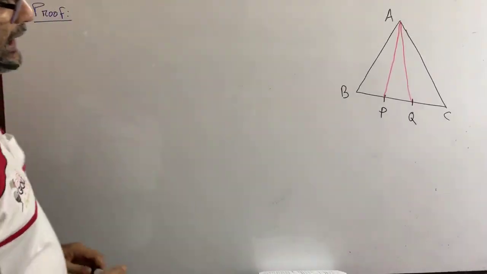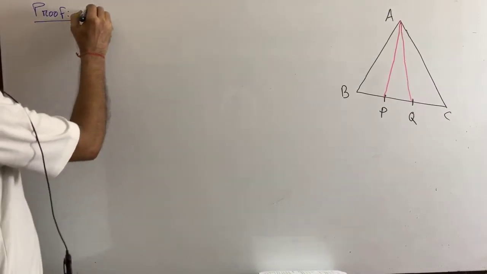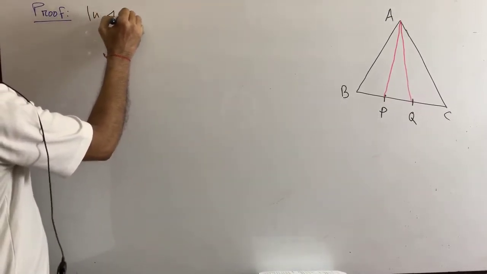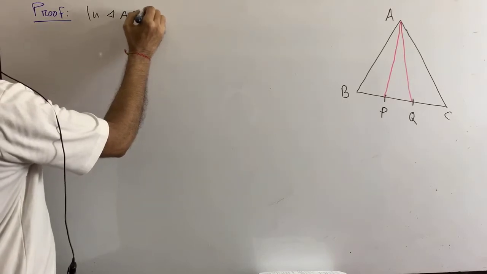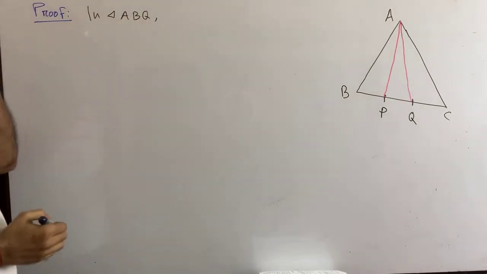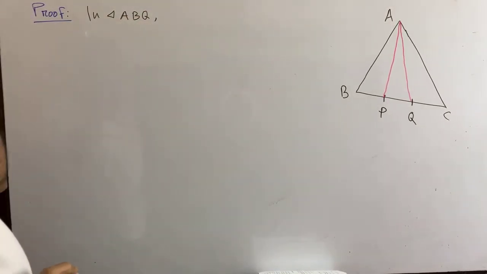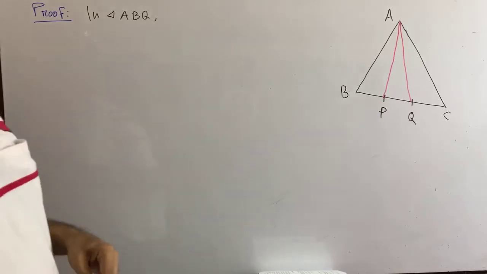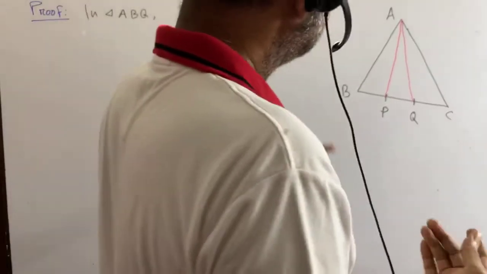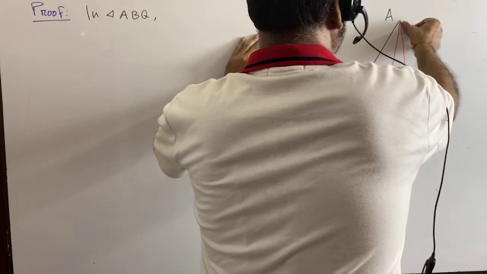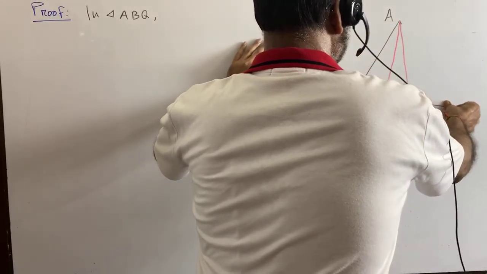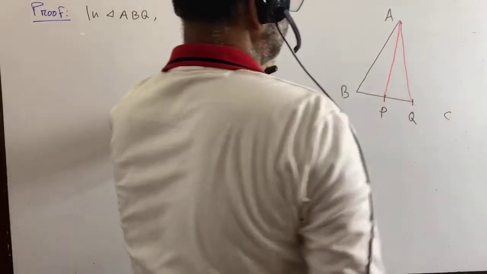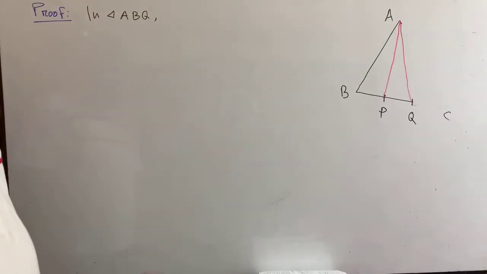In triangle ABQ, write down. ABQ is a triangle. Suppose we forget this. It is the triangle ABQ, right?